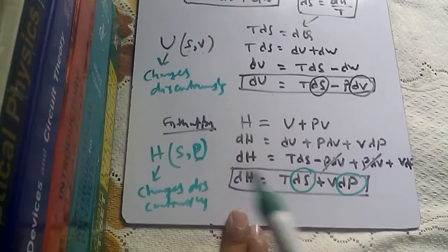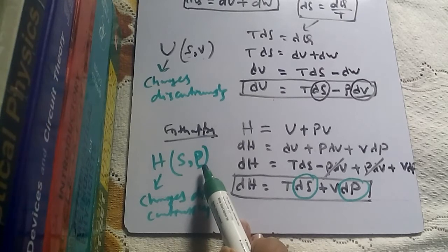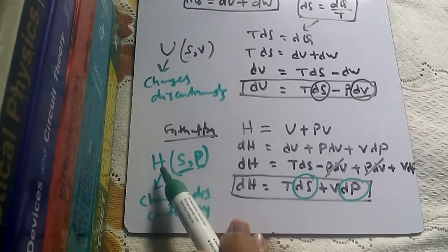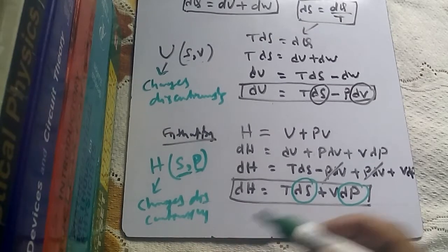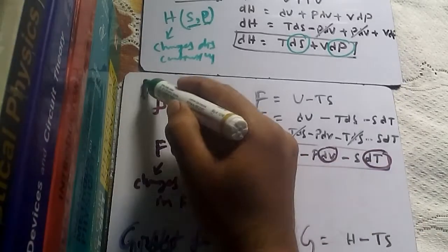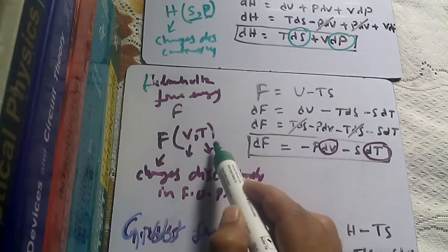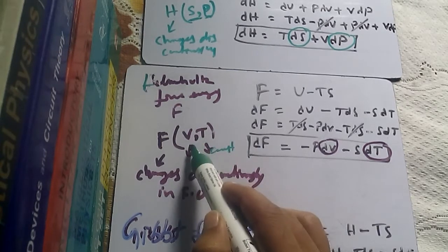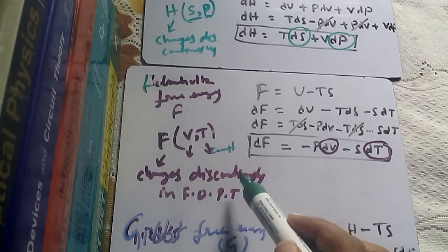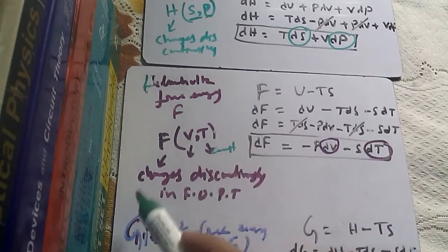Enthalpy depends on entropy and pressure; even if pressure is constant, entropy changes discontinuously, so enthalpy changes discontinuously. For Helmholtz free energy, a function of volume and temperature, even if temperature is constant, volume changes discontinuously, and therefore Helmholtz energy also changes discontinuously.